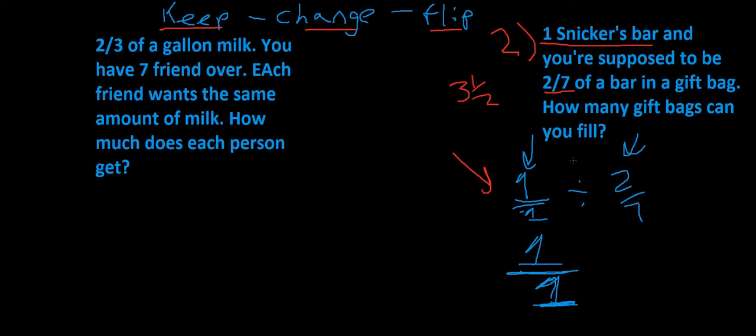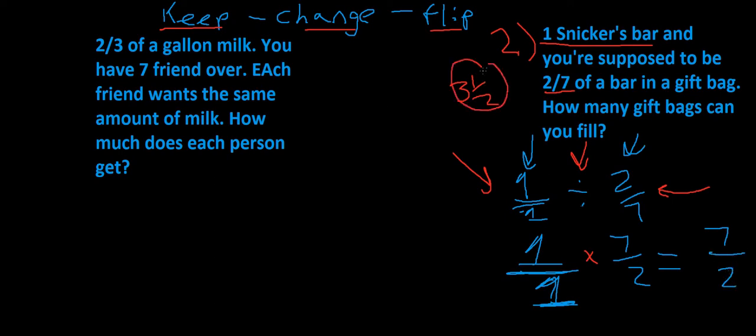Now we're going to do the second step, which is change. It refers to the symbol. We change it from division to multiplication. And finally, the third step is to flip the second fraction, so it's going to be from 2/7 to 7/2. And now you're just going to multiply like you would normally with fractions. So 1 times 7 is 7. 1 times 2 is 2. So the answer is 7/2. You're like, oh, I thought the answer was 3 and a half like before. Why is it different? Great question.